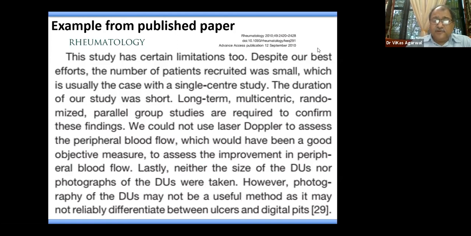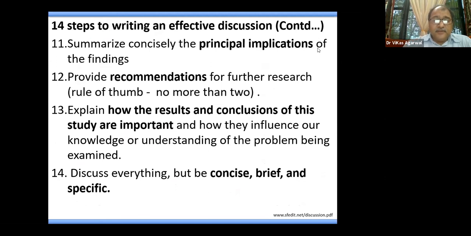So it's always good to be neutral while writing the discussion part, and each and every finding of your study should be discussed in that fashion. Then the 11th point is that you summarize the principal implications of your findings.